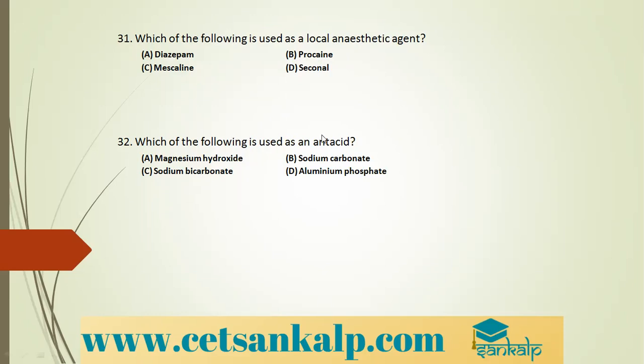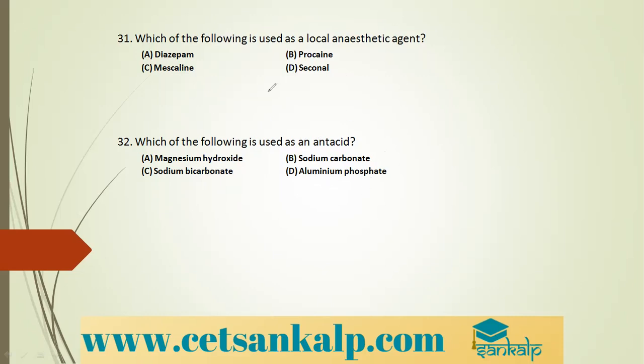Next question. Which of the following is used as an antacid to reduce the acidity? Sodium carbonate is used as an antacid. Is it used as an antacid? It is not used as an antacid. The question is wrongly printed because magnesium hydroxide is also used as an antacid. Sodium bicarbonate is also used as an antacid. Aluminum phosphate is also used as an antacid.